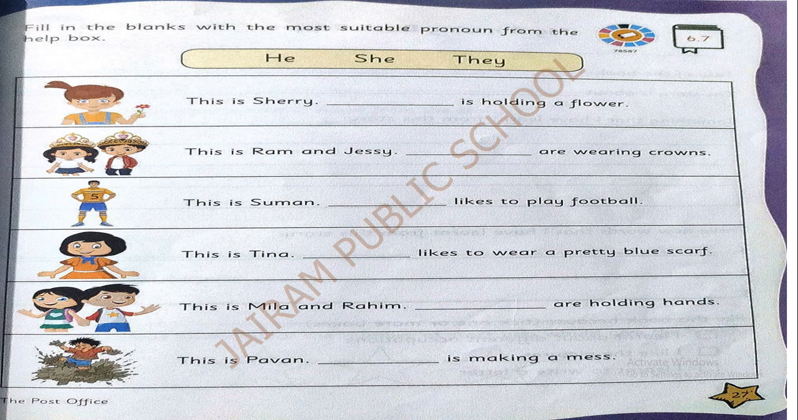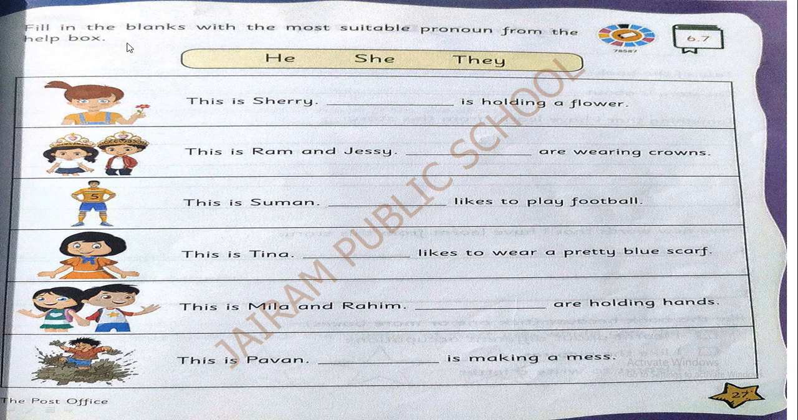So, if you understand, we can complete this activity, page number 27 in the Little Thinker book, activity 6.7. Shall I read the sentence? Fill in the blanks with the most suitable pronoun from the help box. This is a very simple activity. I will explain how. See, the pictures are also given here to help you.